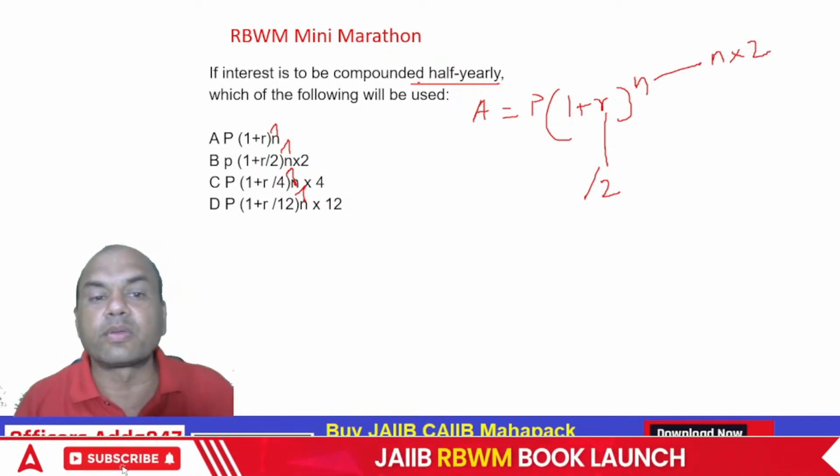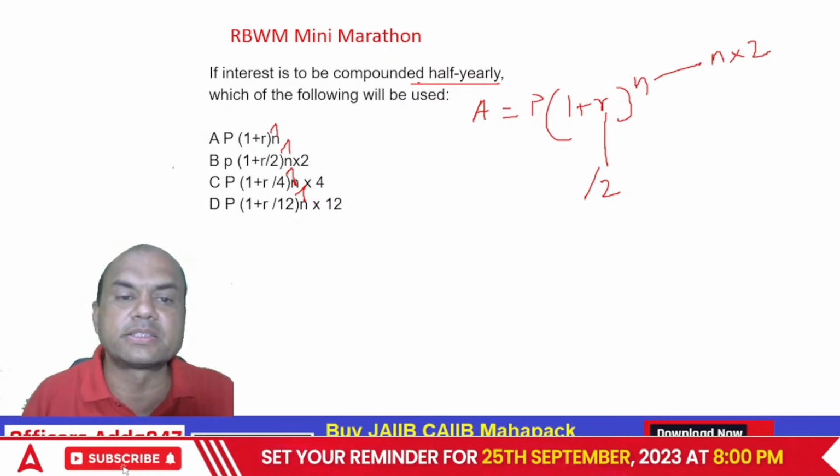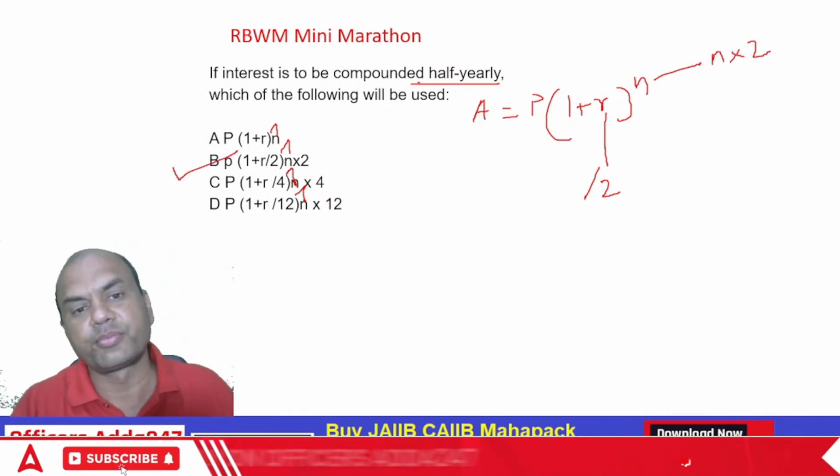Right? So what will be the answer? R is divided by 2 and n is multiplied by 2. So the answer is this, B.